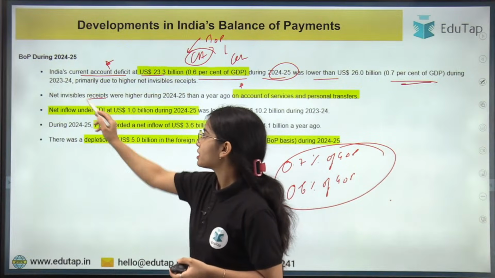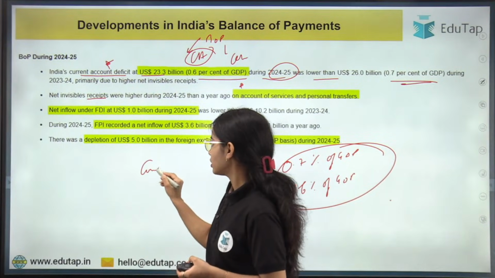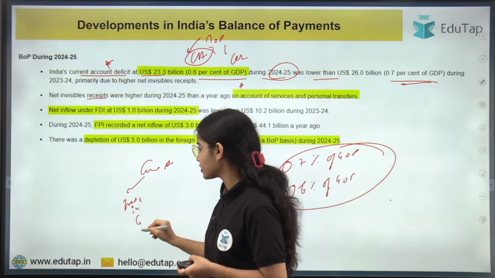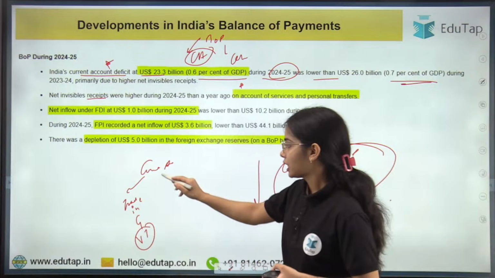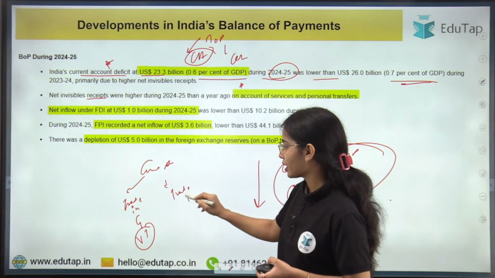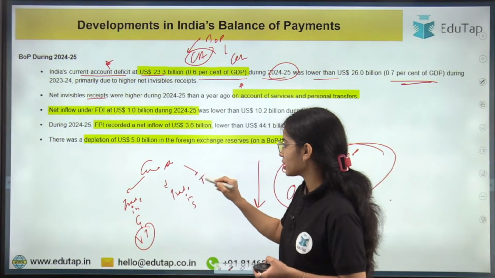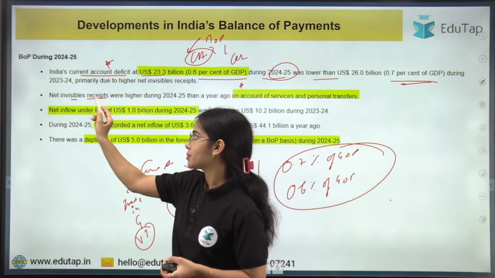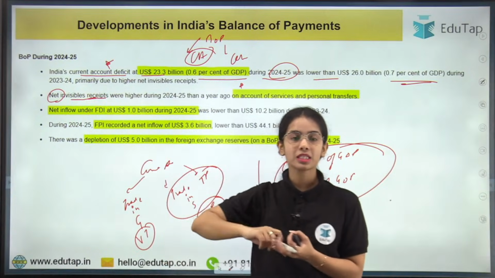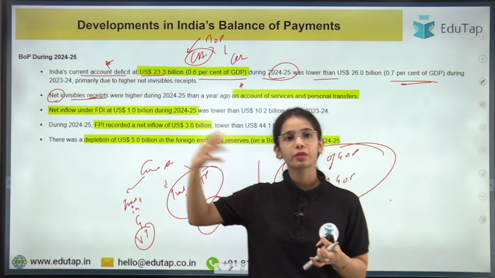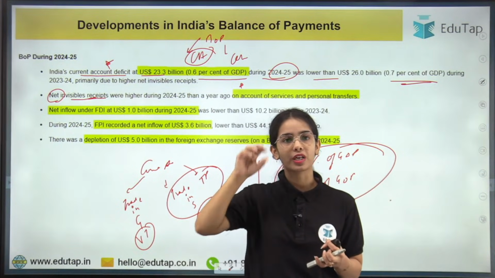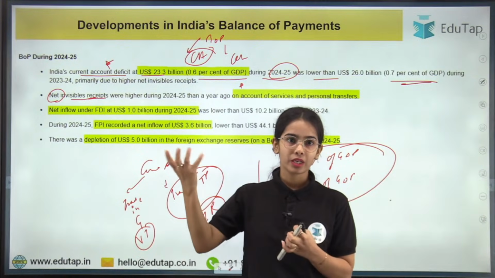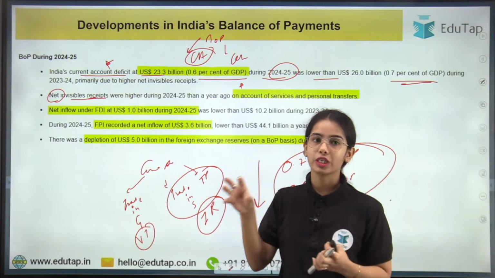Okay. Net invisible receipts. Now the current account consists of the trade in goods, that is called the visible trade. The trade in services and the transfer payments are known as invisible receipts. So the net invisible receipts mean how much we have actually received after paying for the services and the transfer payments, how much we have received by providing our services and getting the transfer payment.